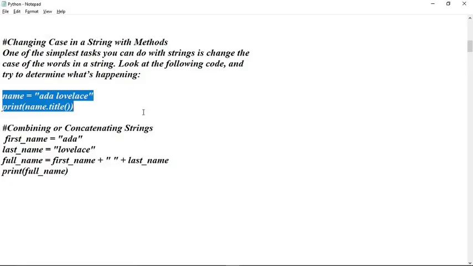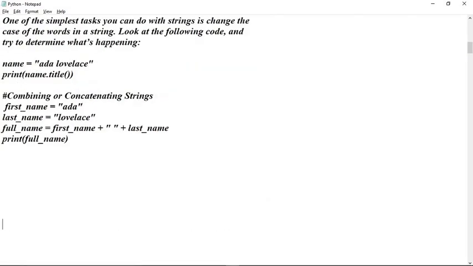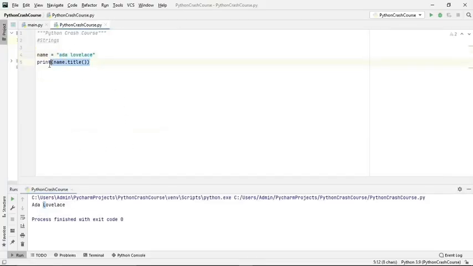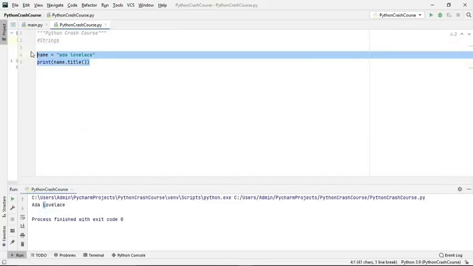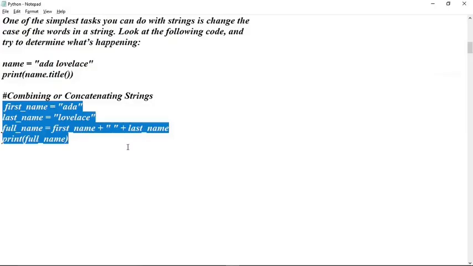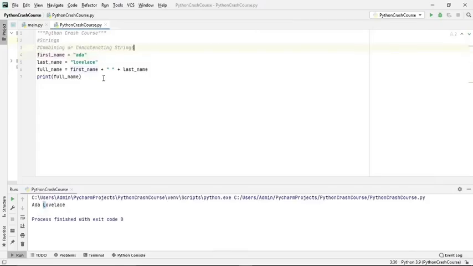Now combining or concatenating strings is also possible. Let's see how to combine and concatenate. So here it is combining and concatenating the string. This is a crash course, so I'll be moving a little bit faster.